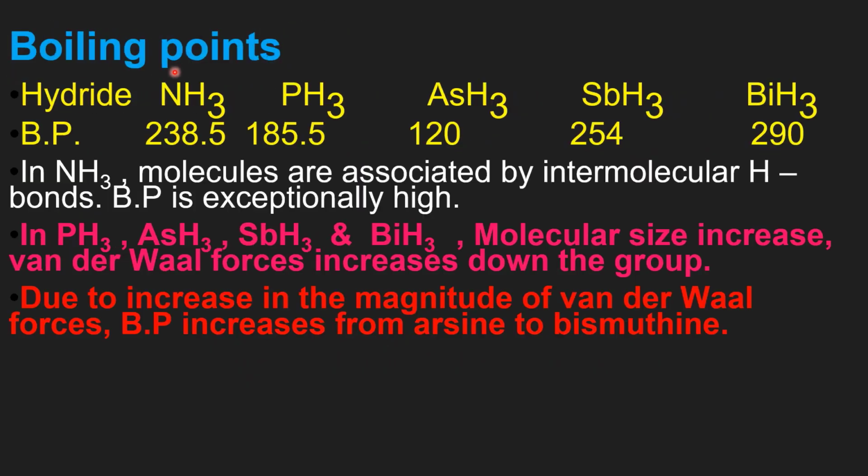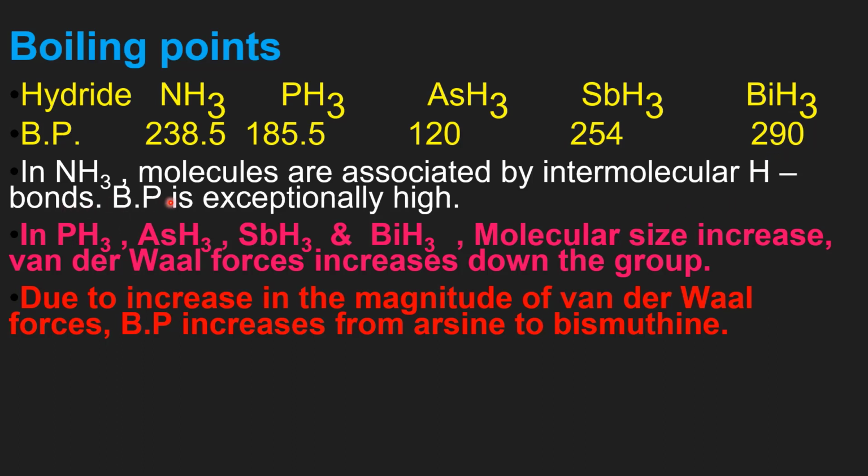Now let us see the boiling points of hydrides of 15th group elements. Hydride and boiling point. Boiling point of ammonia is 238.5 Kelvin. Boiling point of phosphine is 185.5 Kelvin, and that of arsine is 120 Kelvin, and stibine is 254 Kelvin, and bismuthine is 290 Kelvin.